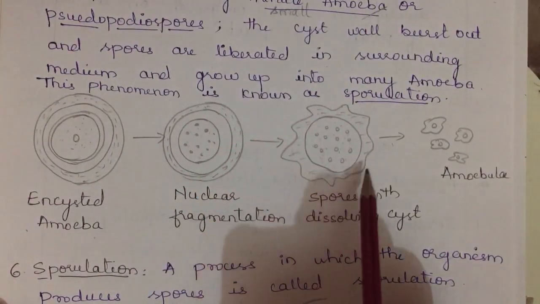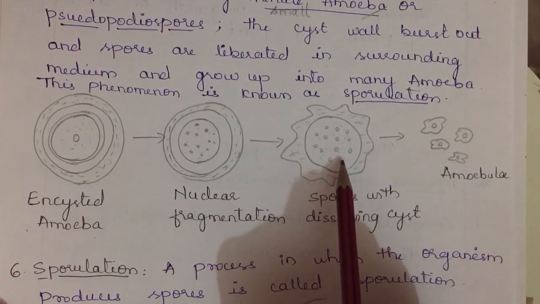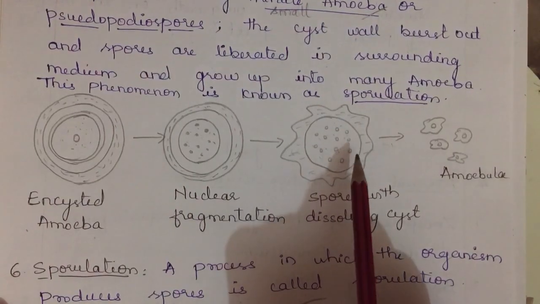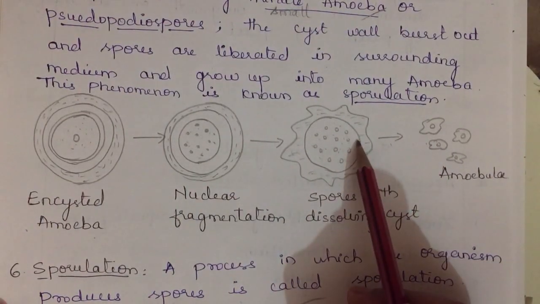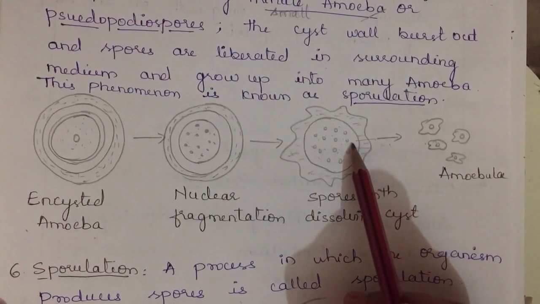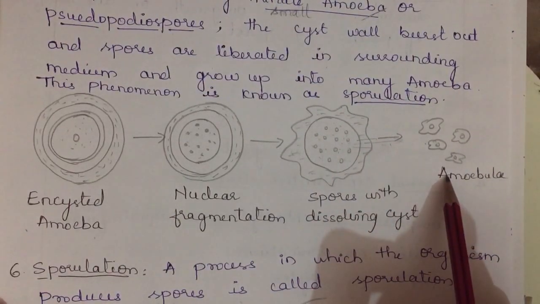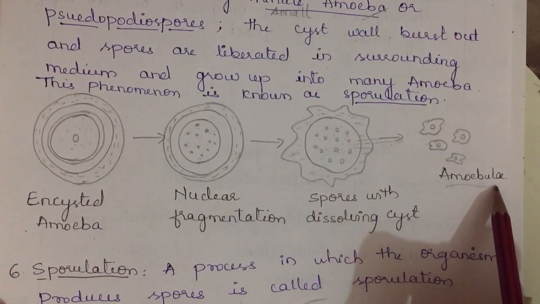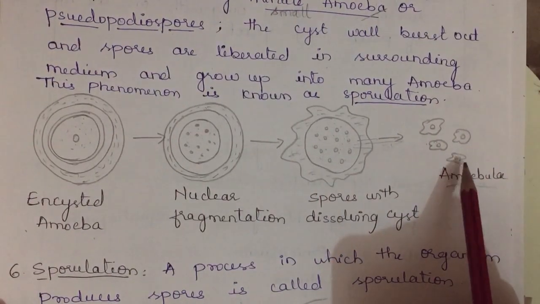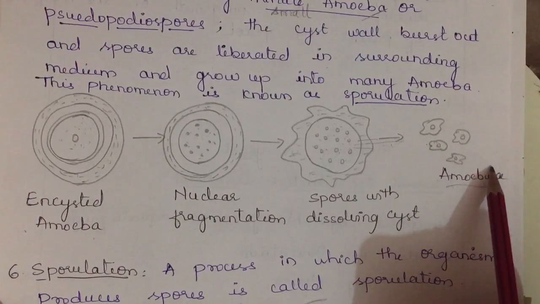Now that cyst is getting dissolved and forms many small minute amoebas, and these minute amoebas are released into the surrounding medium, because the cyst will break open and release these amoebas into the surrounding medium. Because these are small, they are called amoebulae. Each amoebula later grows into an individual.